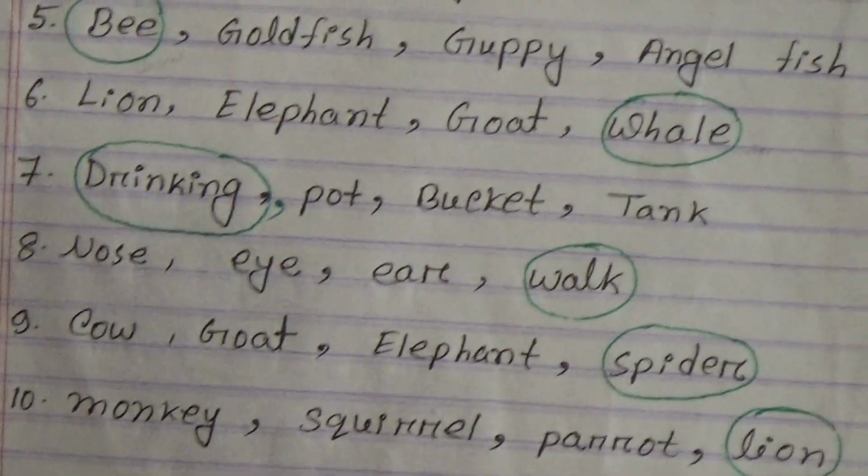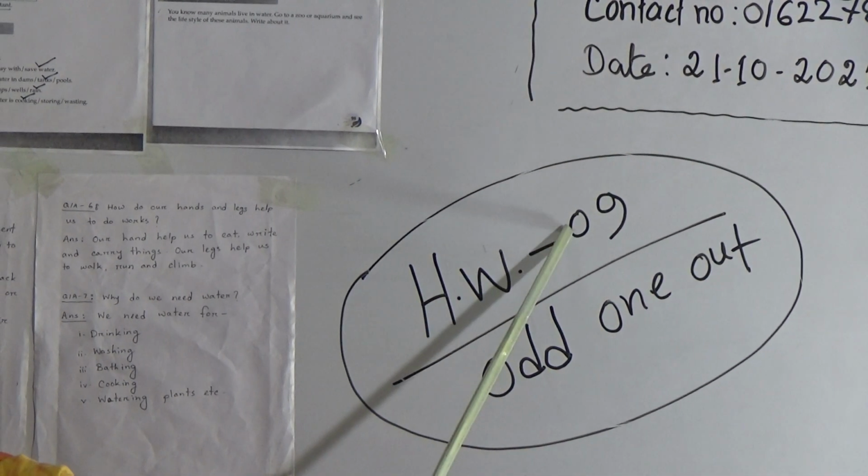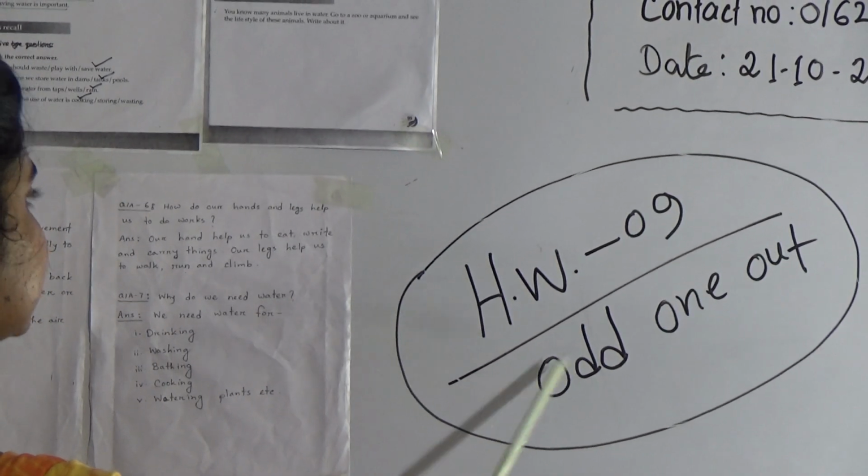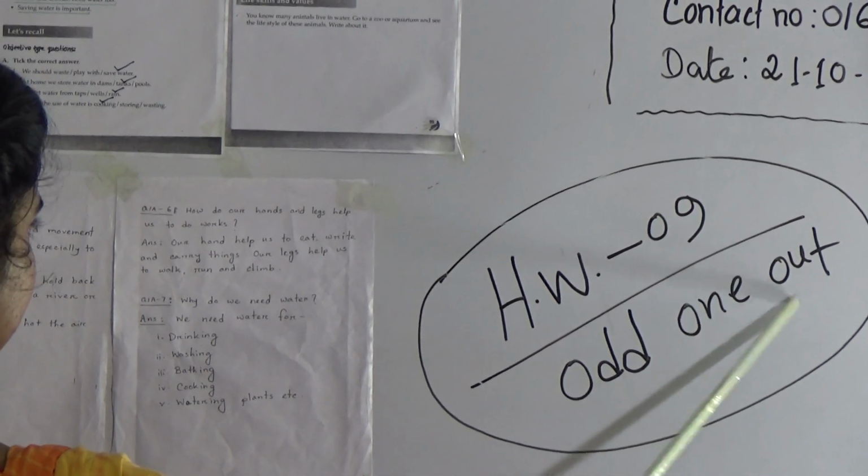Number 10, odd one is lion. Dear students, our homework number is 9 and our homework is odd one out. Our homework is odd one out only.